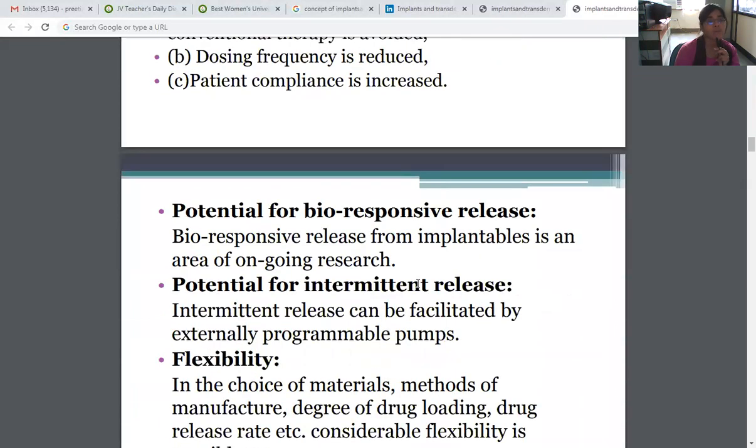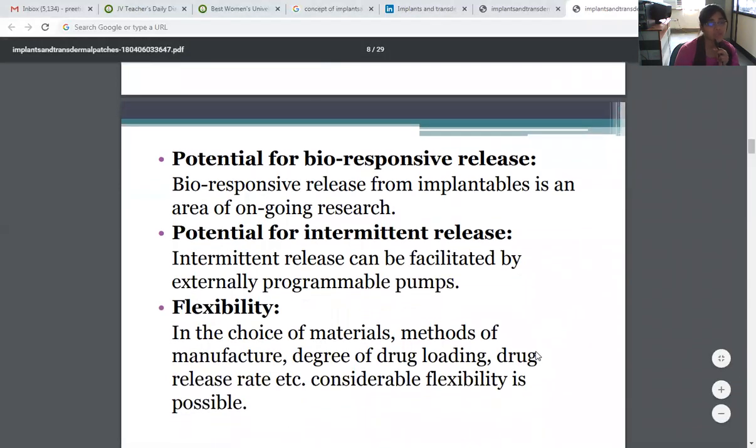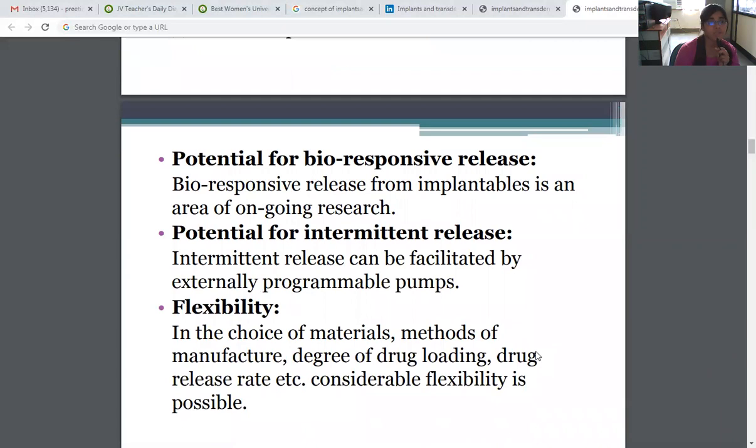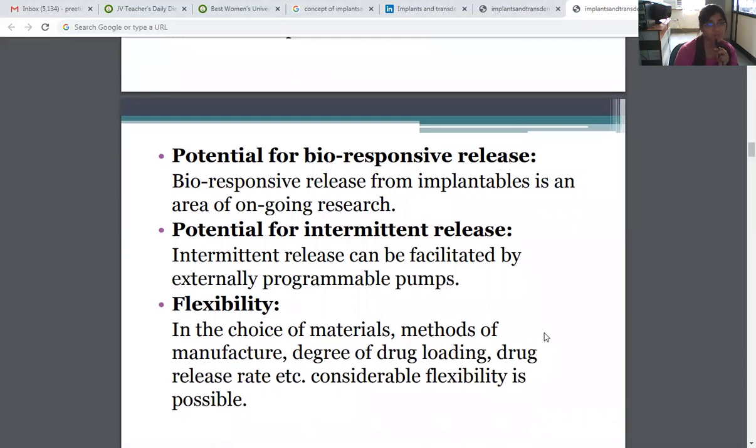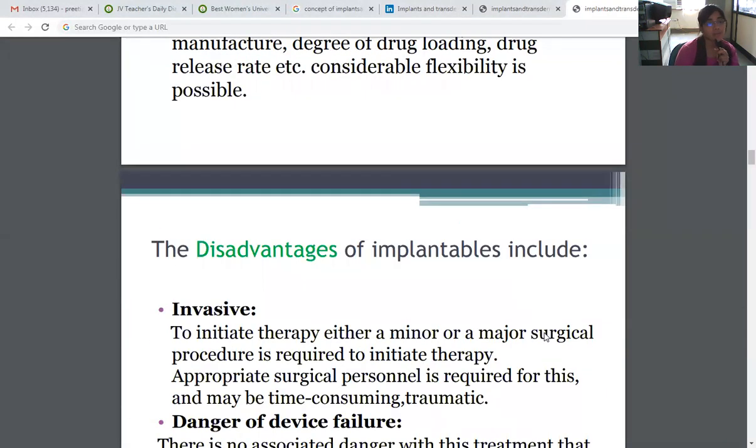Potential for bioresponsive release. Bioresponsive release from implantables is an area of ongoing research. Potential for intermittent release. Intermittent release can be facilitated by externally programmable pumps. Flexibility in the choice of materials, method of manufacture, degree of drug loading, drugs, release rate, etc. Considerable flexibility is possible.